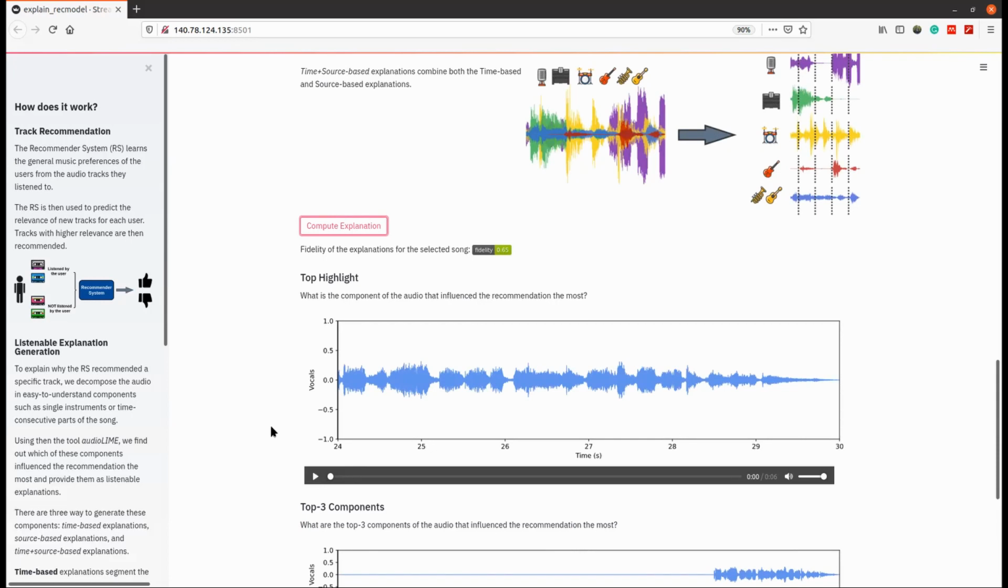The first one is top highlight, which answers the question, what is the component of the audio that influenced the recommendation the most? In this case, as we can see and will hear, the component that influenced the recommendation the most, why the track has been recommended to the user, are the vocals in the last part of the track, from the second 24 to the second 30.